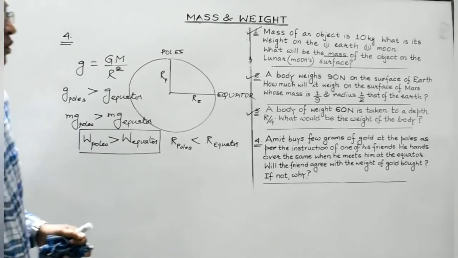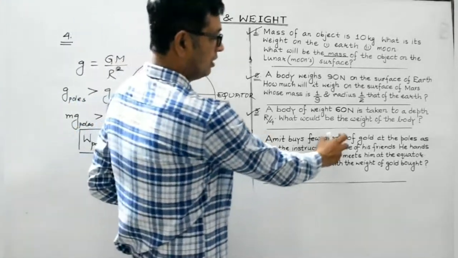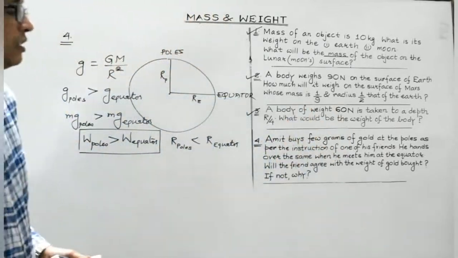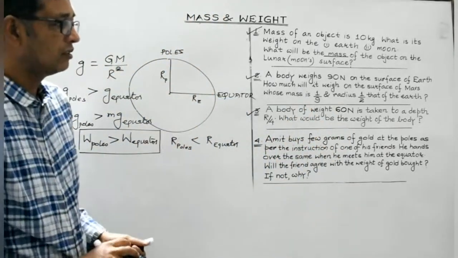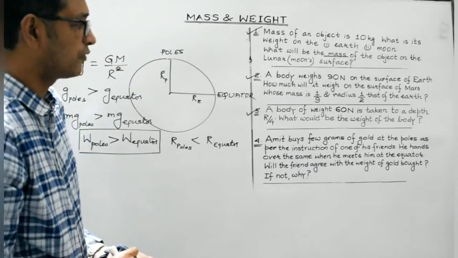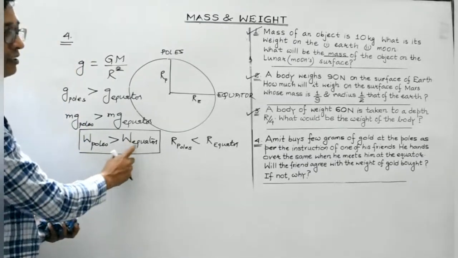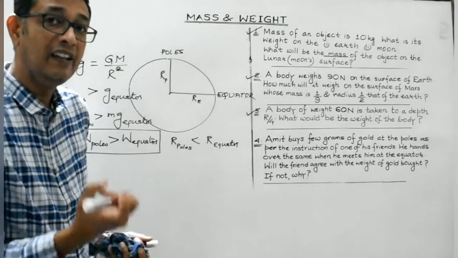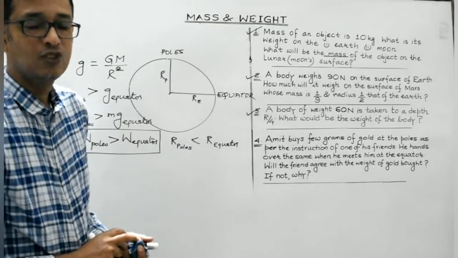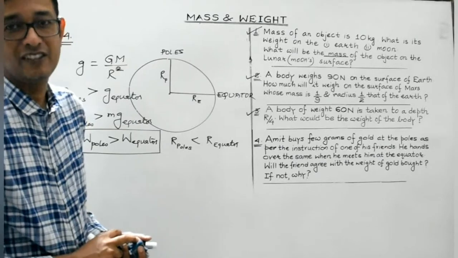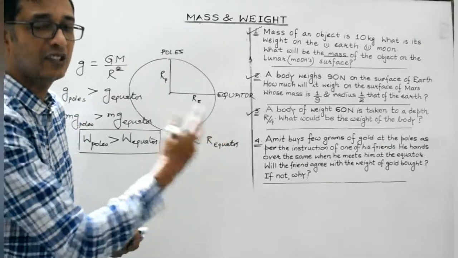Right? So when Amit hands over a certain amount of gold to his friend at the equator, then what will happen? At the equator, the gold will weigh less. So obviously the friend will not get convinced. He will definitely have an argument with his friend.